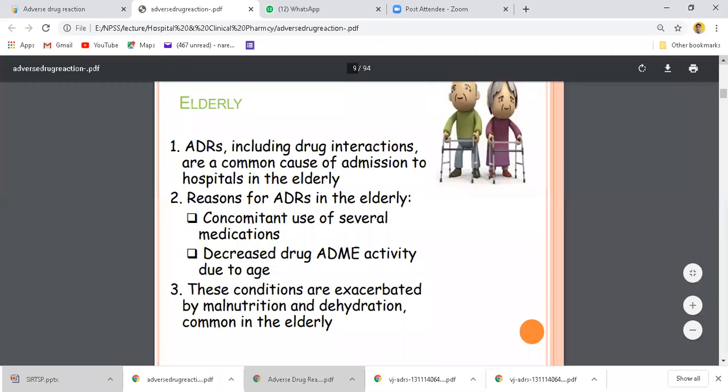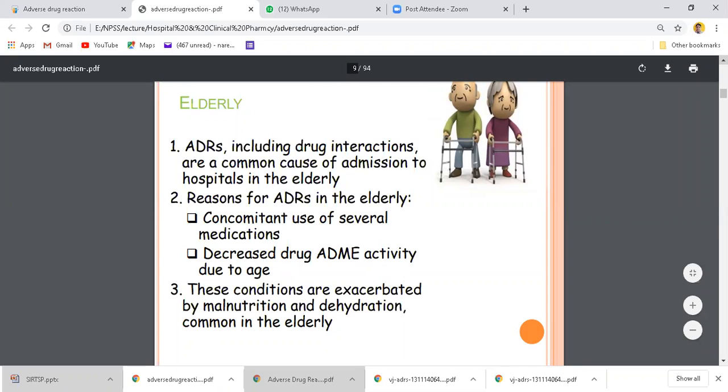Decreased drug ADME is also very commonly a cause in elderly patients, because their absorption, distribution, metabolism, and excretion activity is decreased in old patients.